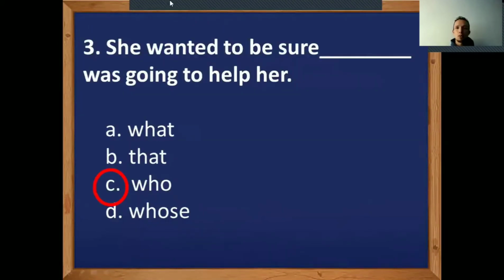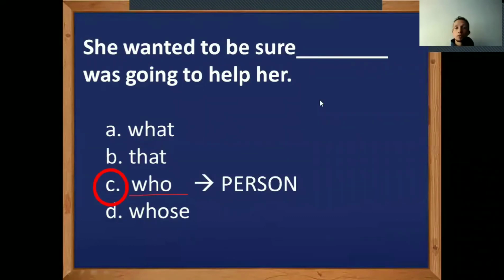In question number 3, the right response is C, who. She wanted to be sure about what? About a person who was going to help her. That's why we choose who. She wanted to be sure who was going to help her. Whose is referring to a possession of something. We don't have any object there to be possessed. And what is not the appropriate word to be used there. It doesn't match with the context. So it would be better to say who. She wanted to be sure who was going to help her. This topic is called relative clauses.